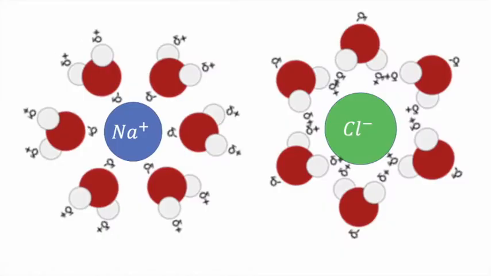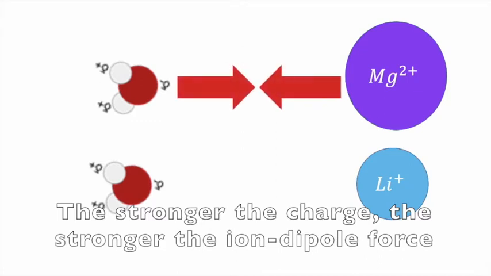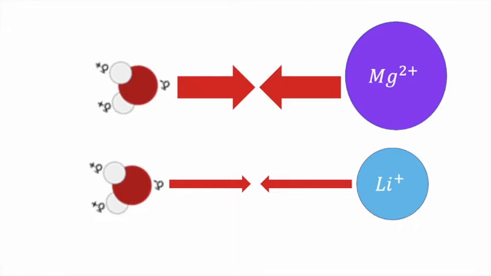Take a close look at this picture. You'll be seeing things like it again and again. In general, the stronger the charge, the stronger the ion dipole force. For example, the ion dipole attraction between magnesium 2+ and water will be greater than that between lithium plus and water, because magnesium has a 2+ charge and lithium only has a 1+ charge.